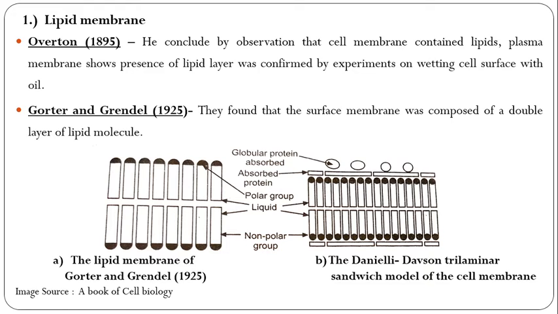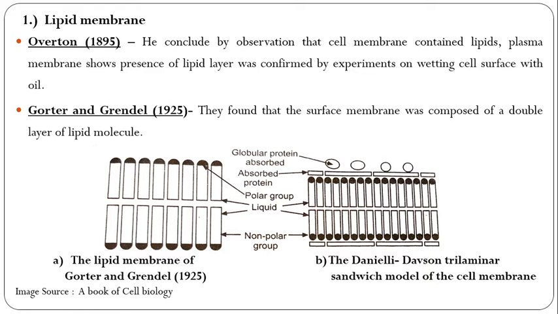In 1935 they proposed the lipoprotein model of the cell membrane: two lipid layers with the polar regions on the outer side, and globular proteins associated with the polar groups of lipids.